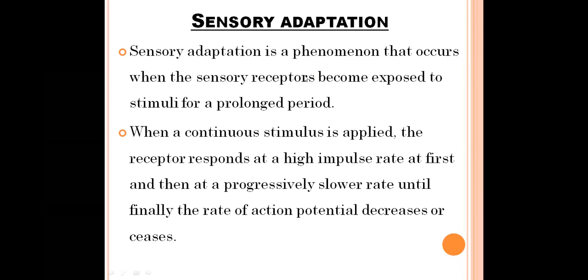And what are unimportant stimuli? The stimuli which are continuously given to our body. So some unimportant stimuli have to be neglected, and this neglecting phenomenon is called sensory adaptation.